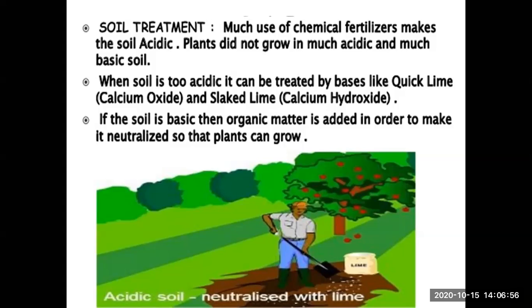And if the soil is too basic, then what we do, we add organic matter in it. And organic matter is acidic in nature. So if the soil is too basic, we add acidic organic matter, which again neutralizes the base and plants will grow better. So we need to treat soil before sowing seeds. Acidic soil है तभी हमें उसे neutralize करना पड़ता है, ज़्यादा basic है तो भी neutralize करना पड़ता है, because our seeds require proper soil to grow.